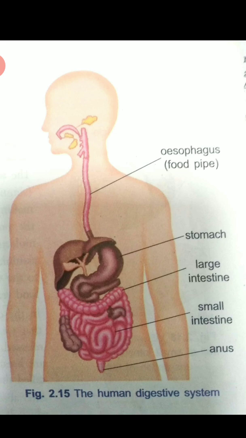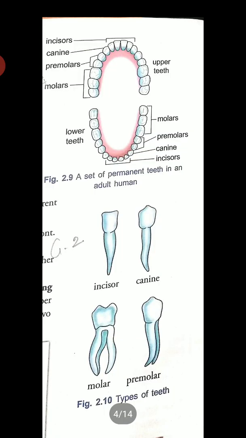We chew the food with the teeth and break it down mechanically into small pieces. Each tooth is rooted in a separate socket in the gums. Our teeth vary in appearance and perform different functions. Accordingly, they are given different names. See, in this, there are 4 different names: incisors, canine, molar, premolar. So, there are 4 different types of teeth.